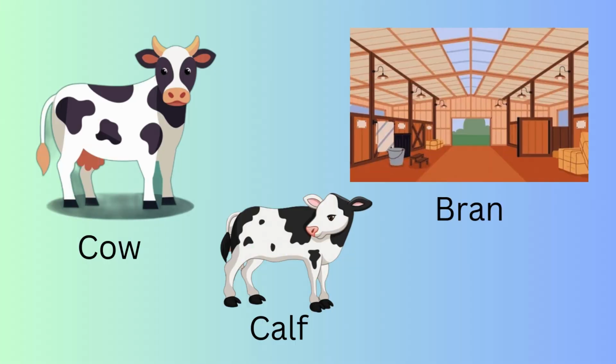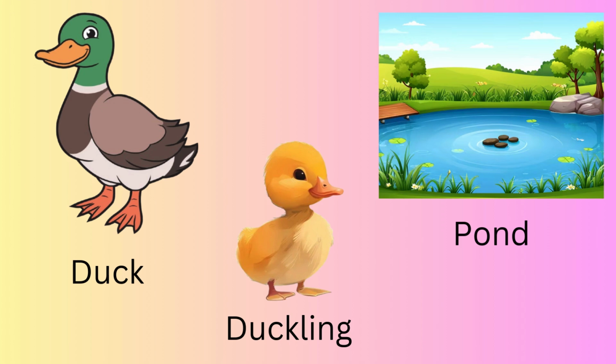C for cow. Cow baby is called calf. Cow lives in barn. D for duck. The baby of duck is called duckling. Duck lives in pond.